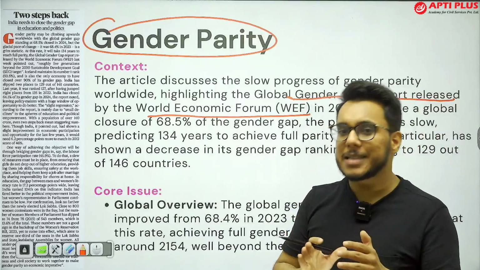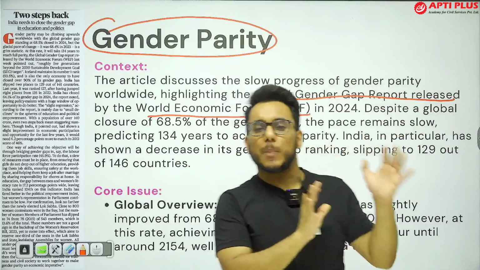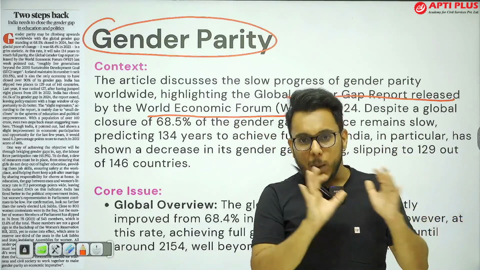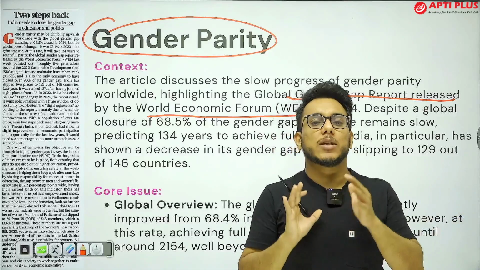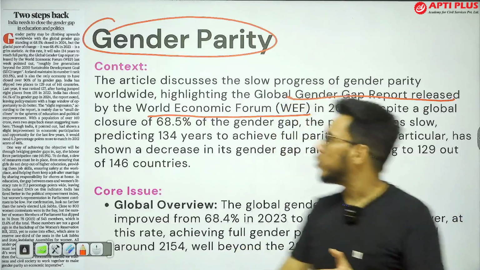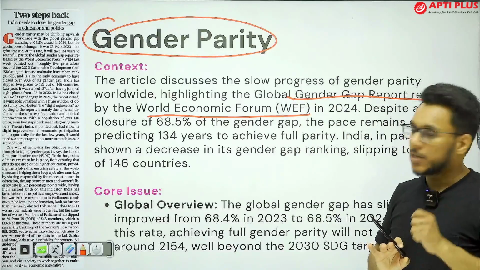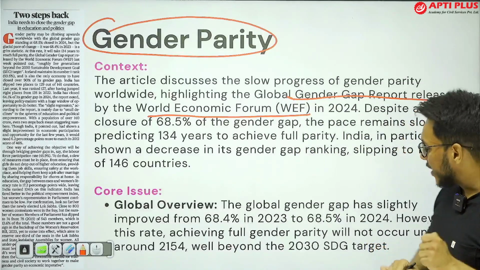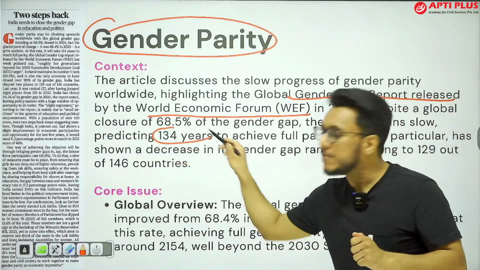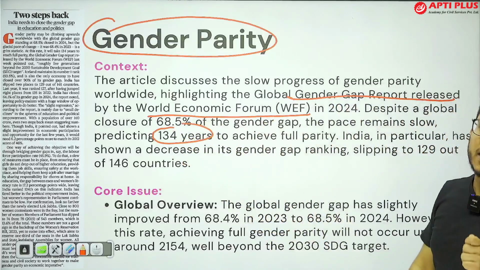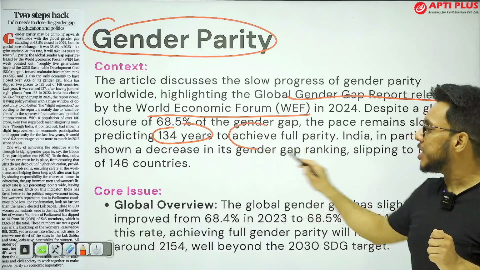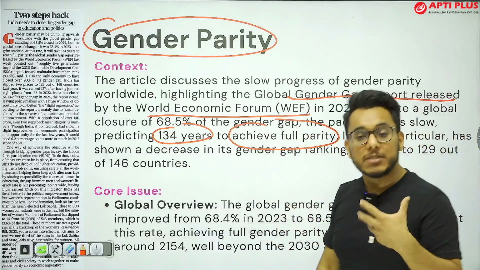Though progress has happened compared to the previous year, 2023, the speed of progress is not satisfactory. According to the report, it will take 134 years to achieve gender parity.